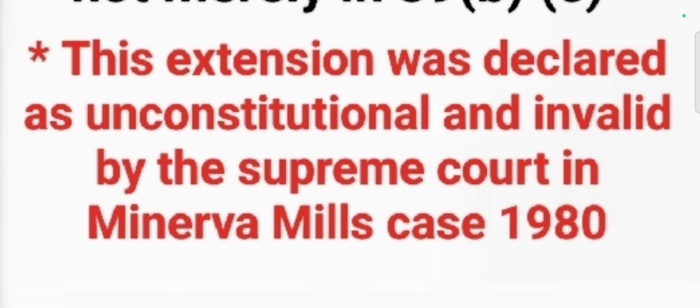Okay, but whenever it comes to the Minerva Mills case 1980, the Supreme Court directly declared that this extension was unconstitutional and invalid. Okay, they only gave permission to the first provision under this article, where only two articles were applied. But whenever it comes to the total DPSPs, Articles 36 to 50, which are related to the DPSP, we already know.